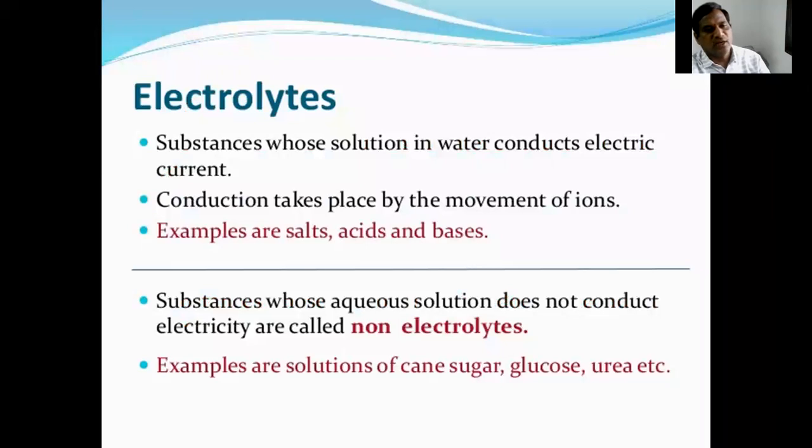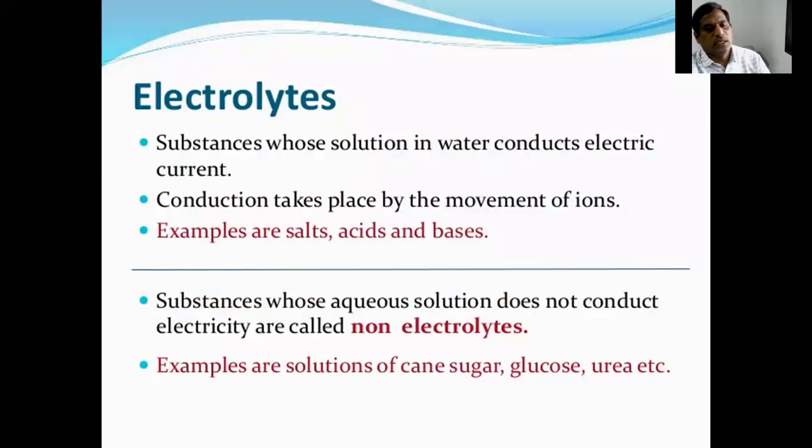What is an electrolyte? It is a substance whose solution in water conducts electric current. Conduction takes place by the movement of ions. Examples: salts, acids, and bases.